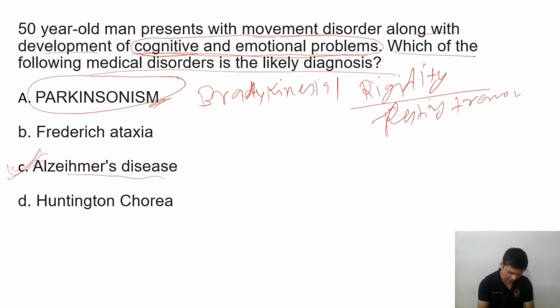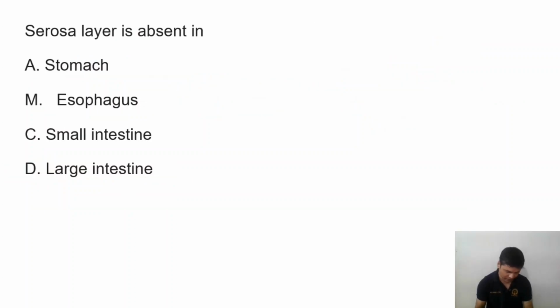Here the answer will be Alzheimer's disease, where cognitive and emotional problem is the hallmark, we can say. And in case of Parkinsonism, you will always get bradykinesia, akinesia, hypokinesia, cogwheel rigidity, then lead pipe rigidity, then resting tremor. Here you will also get cognitive impairment, but the main importance you should give to bradykinesia, akinesia, rigidity, tremor, like that.